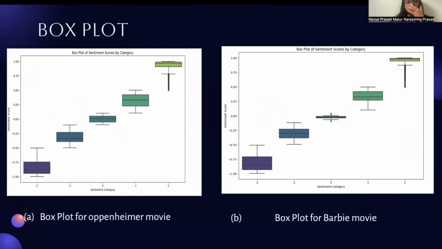Now, this is the box plot. In the box plot, we can see that it is highly evident that a strong positive has the most number of outliers in both the movie Oppenheimer and Barbie.